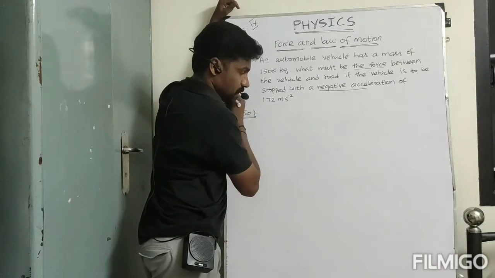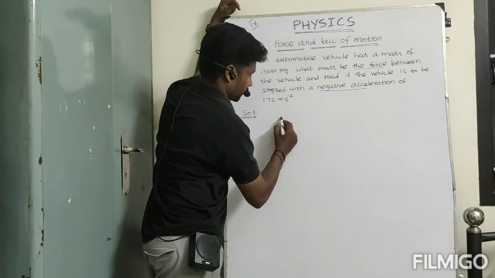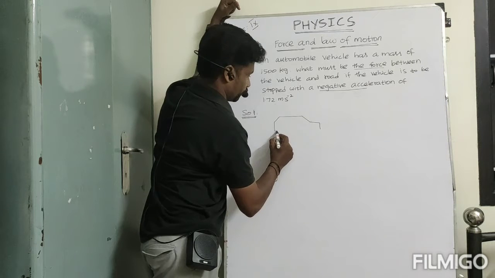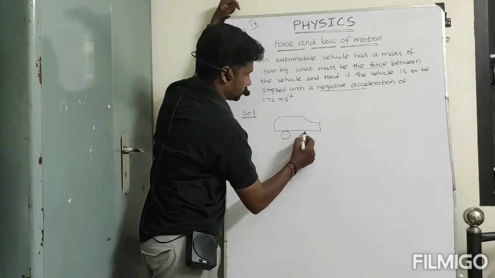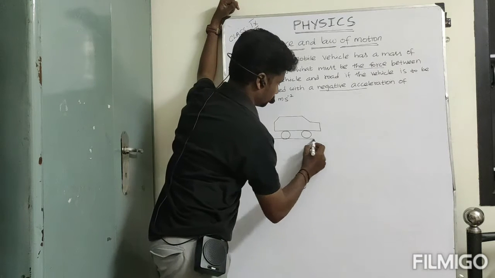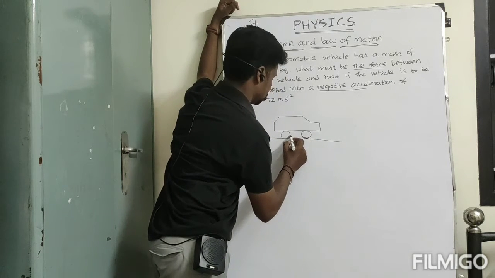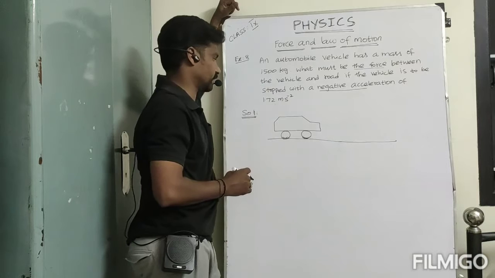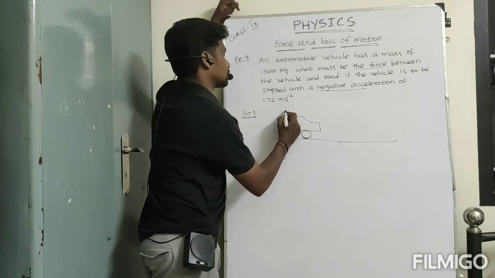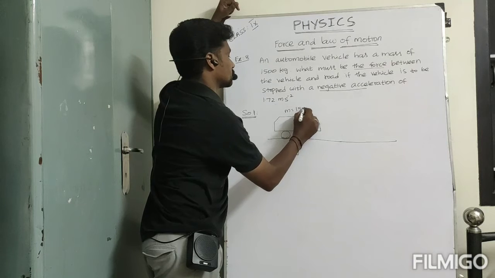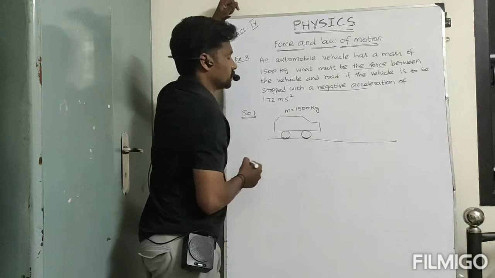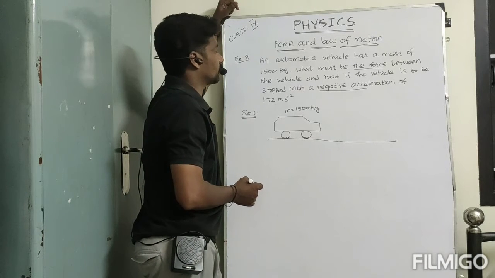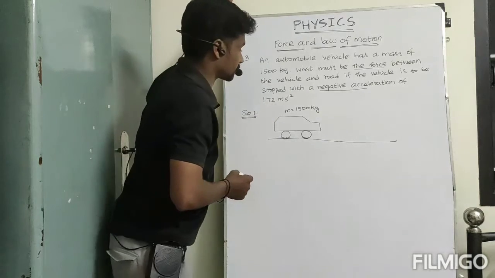Now let's consider one vehicle, maybe one small car, like Maruti 800, because maybe its weight is less compared with a heavy vehicle. So the mass of this vehicle is given, that is 1500 kg. Then here the acceleration is given, negative acceleration.